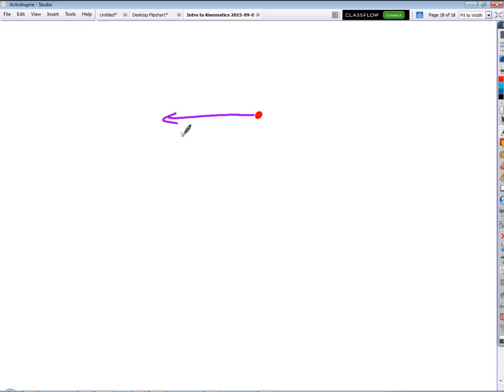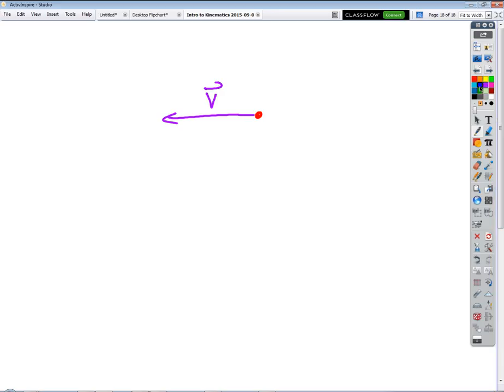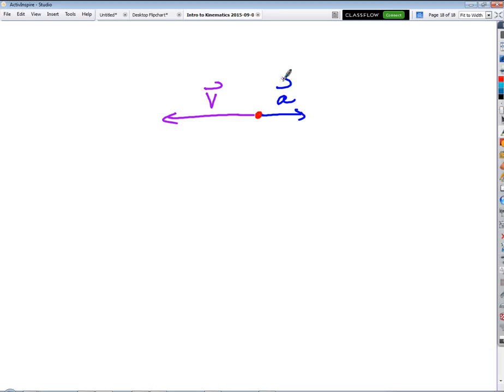So when I'm moving in this direction, this might be my instantaneous velocity vector. In what direction am I accelerating if this vector is getting smaller? So this is V. The V is in this direction, but I'm slowing down, so the acceleration has to be out here, doesn't it? Make sense?